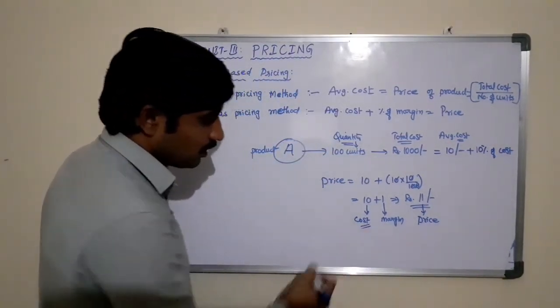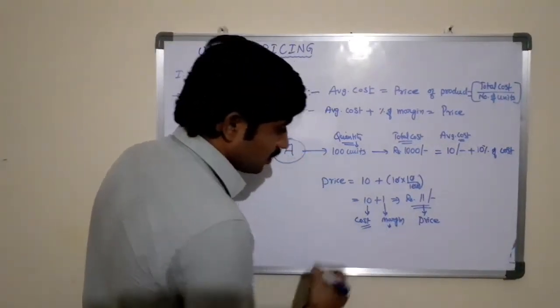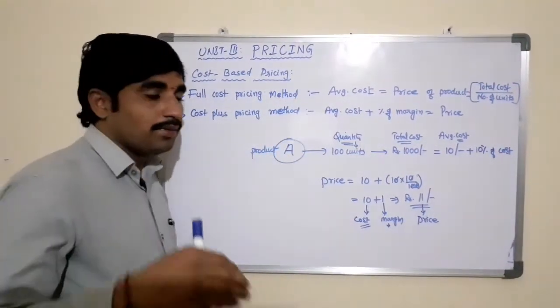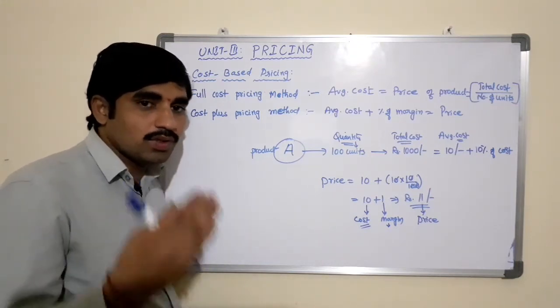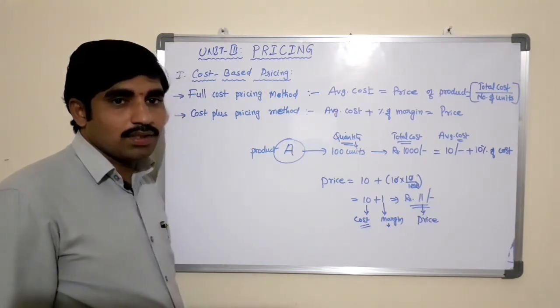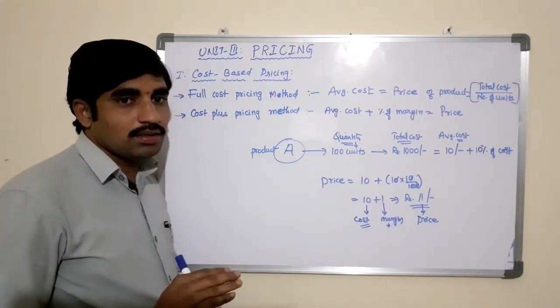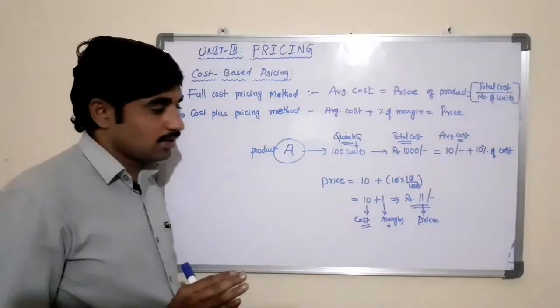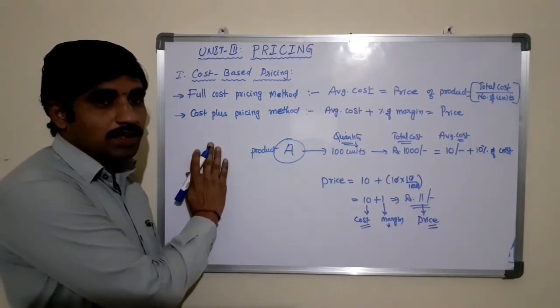Here the cost covers both fixed cost and variable cost. This margin will maximize the profits, maximize the business value, and be used to expand the business activities, increase the production capacity, and in many areas. So this is the price of the product according to the cost plus pricing method.